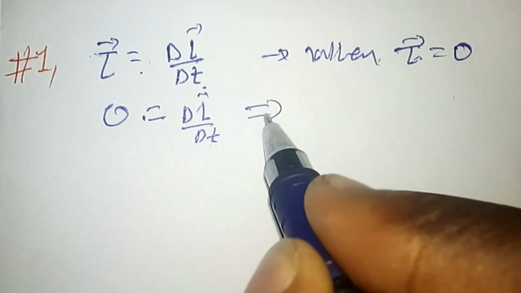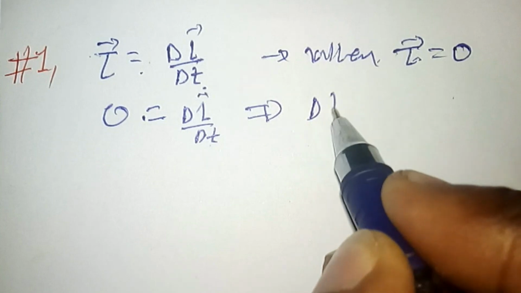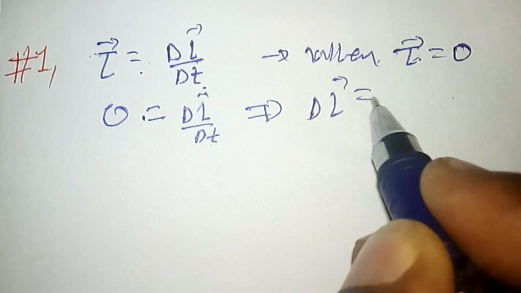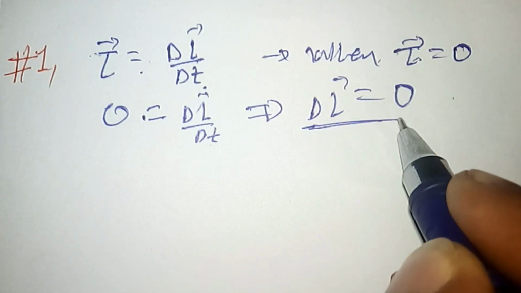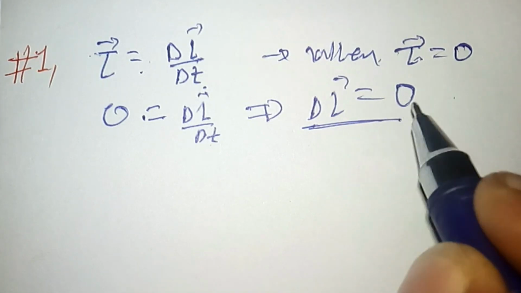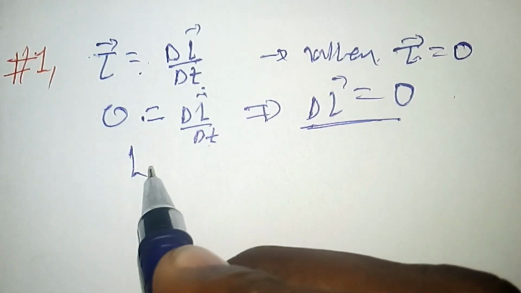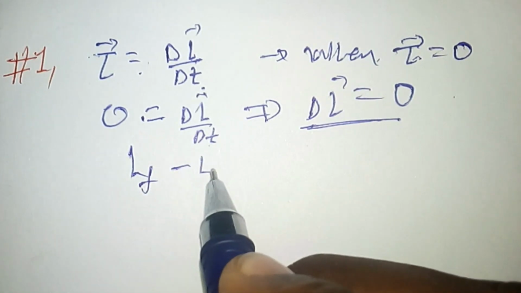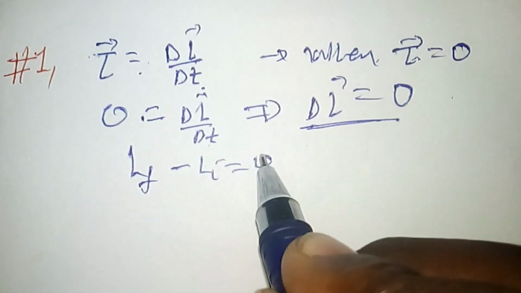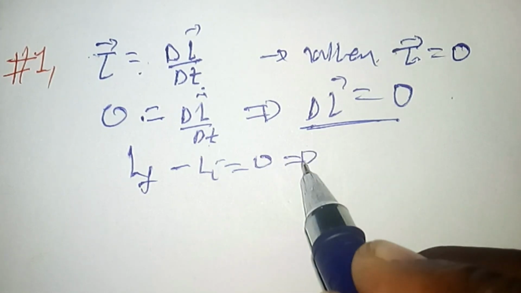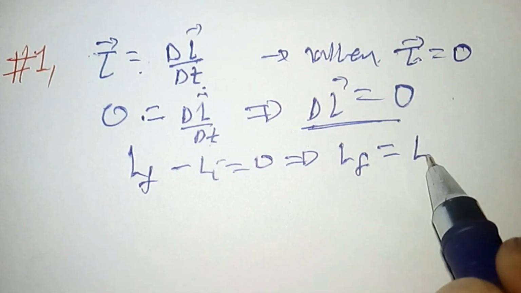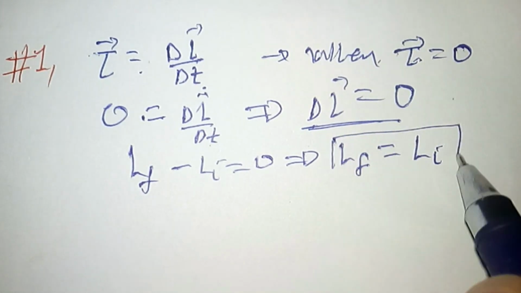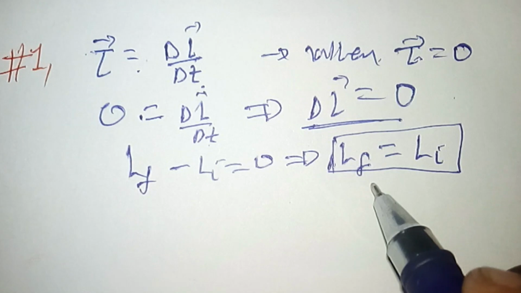immediately 0. Then we can say that the change in angular momentum of the body is equal to 0. A change in angular momentum of 0 means the angular momentum remains constant. This means that the final angular momentum minus the initial angular momentum is 0, which implies that the final angular momentum is equal to the initial angular momentum. This is the conservation of angular momentum.